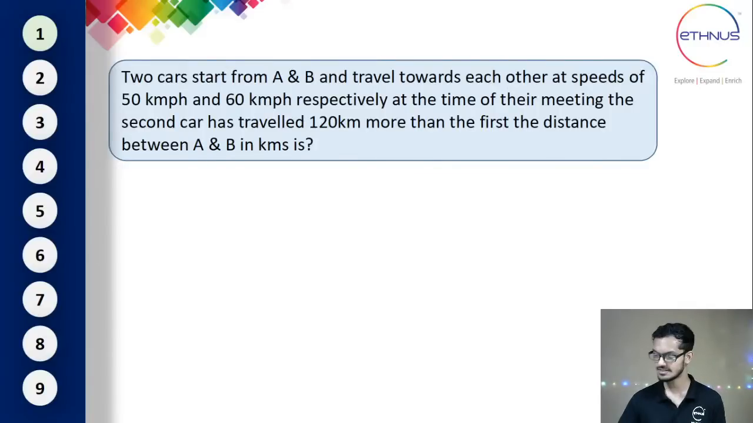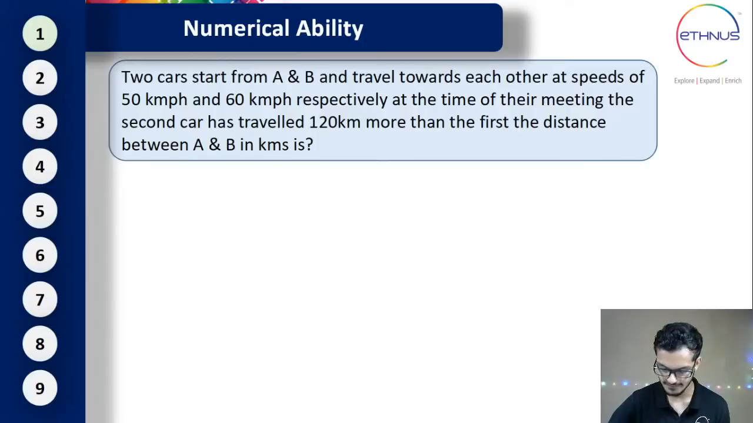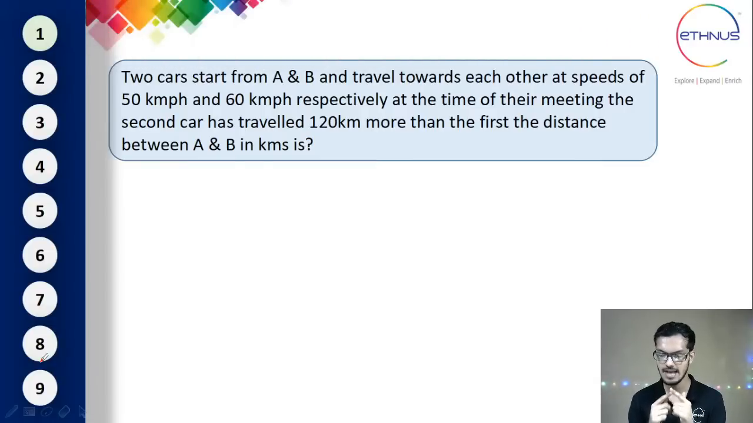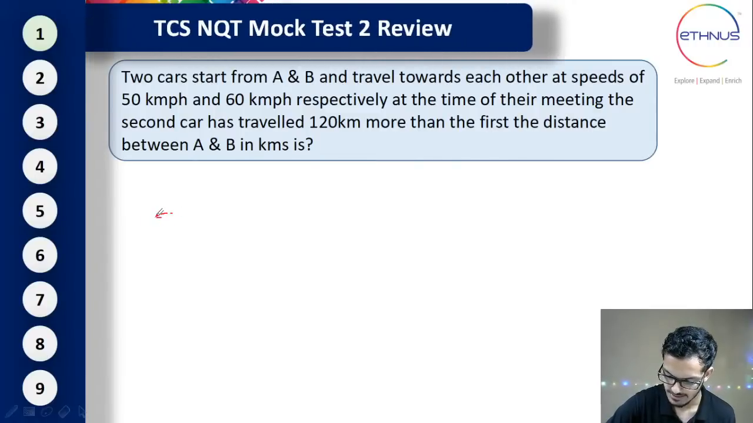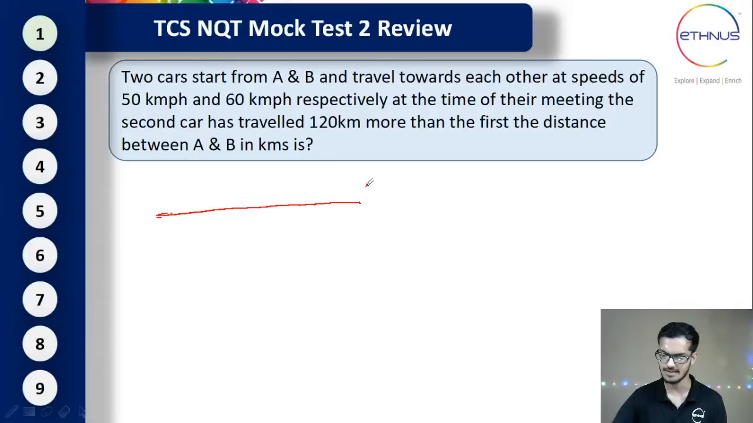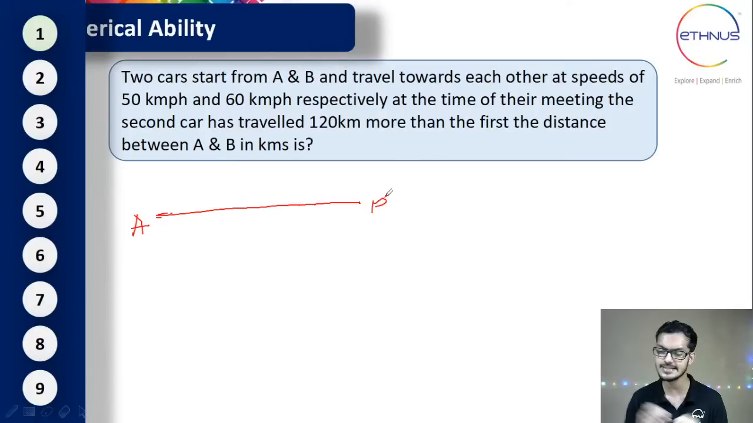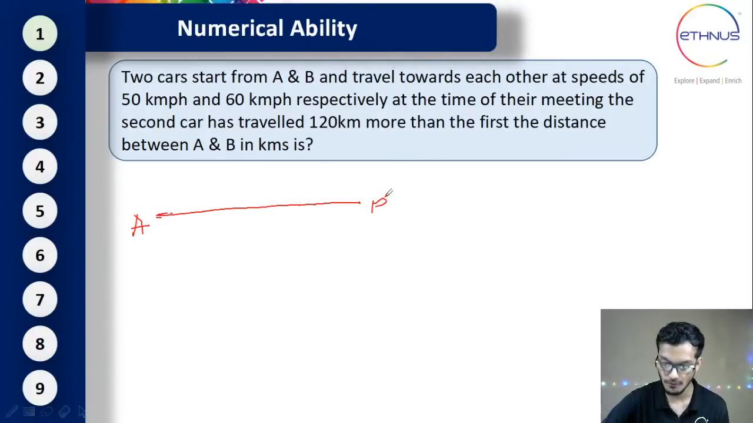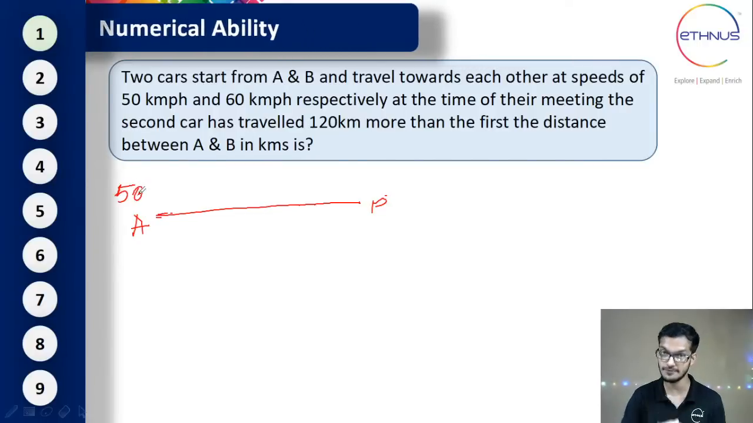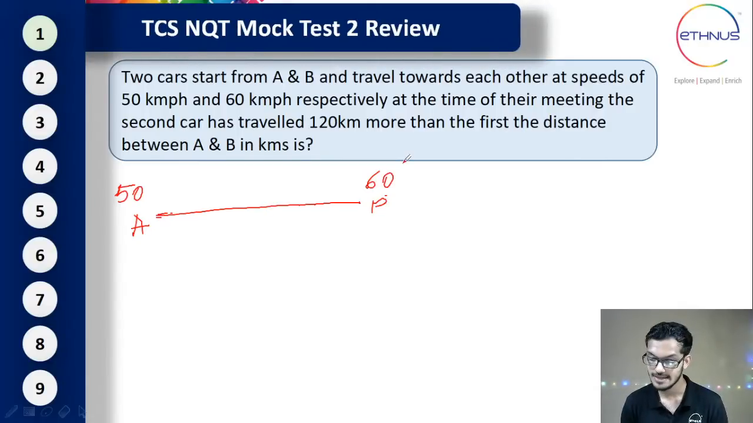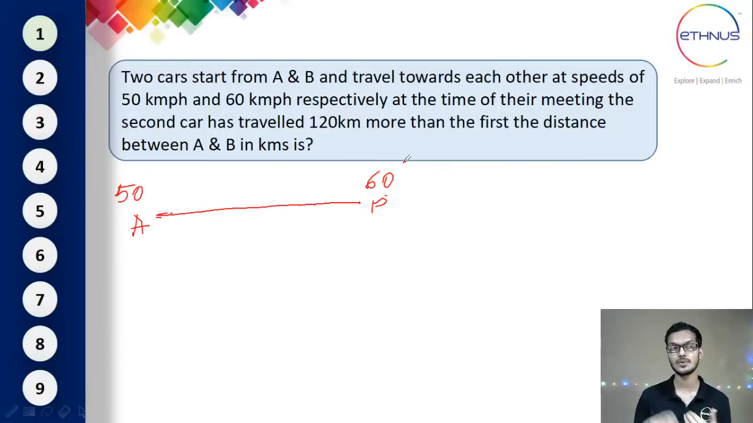This is the question which is asked, and if I have to solve this, this is how we solve it. We just take two cases here. Two cars start from A and B and travel towards each other, and the speeds are also given. So I'm going to draw this. Let me take one line and mark A and B. These are the two places, and they start to travel towards each other at 50 km per hour and 60 km per hour. So I'll consider one speed as 50 and the other as 60. They're saying that when they meet each other, one car would have traveled 120 km extra.